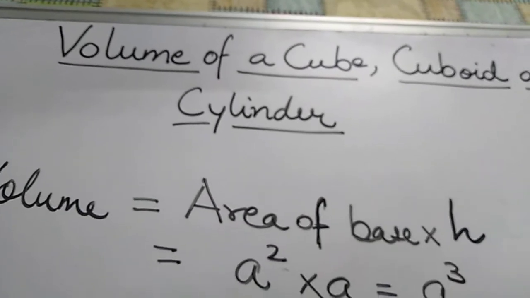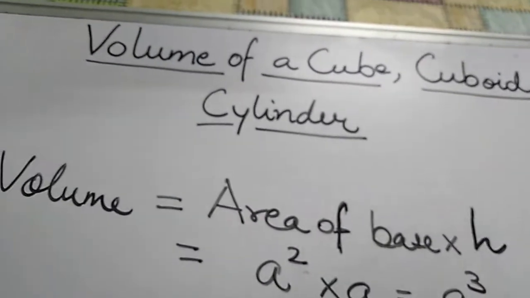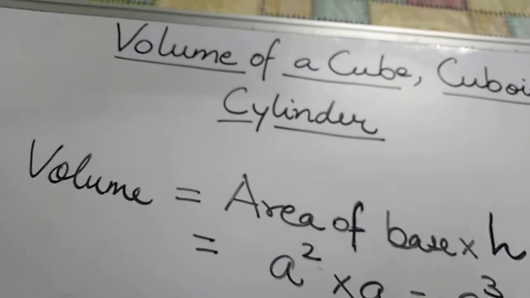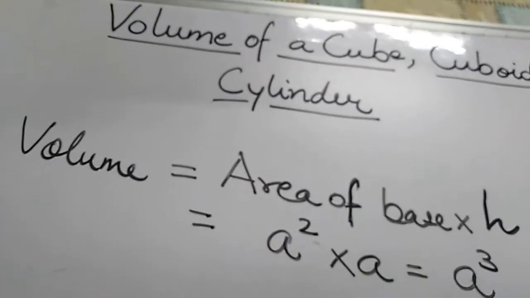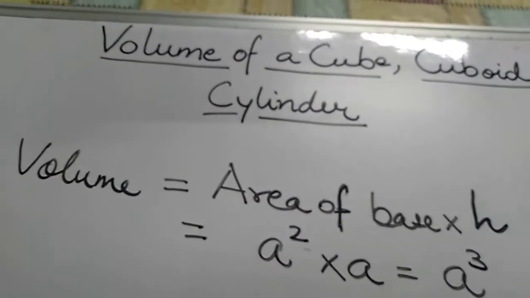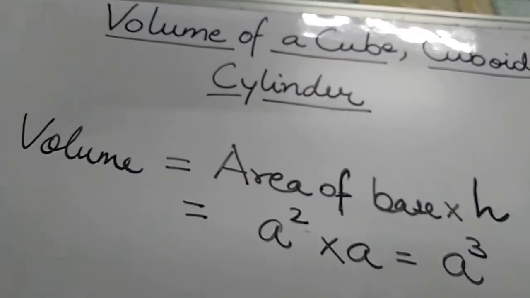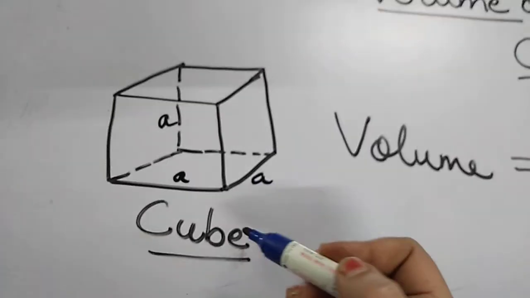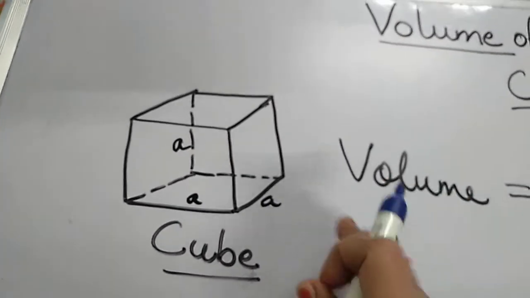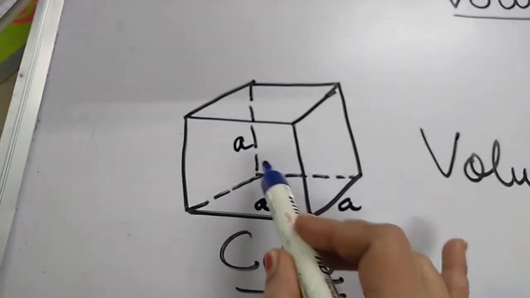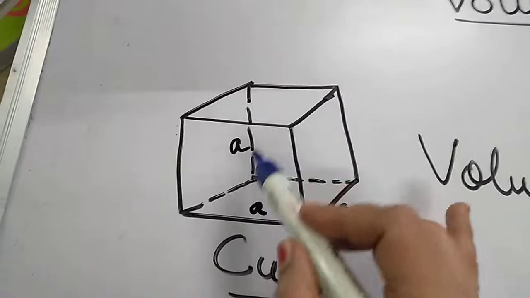height. Yes, three-dimensional figure. Like in two-dimensional figures, what have you studied? We have studied square, rectangle, circle. Yes, all these are two-dimensional figures. When I talk about a three-dimensional figure, now let us come to this. A cube is a 3D figure of a square. If you see, this is a square and it goes to a height A only.